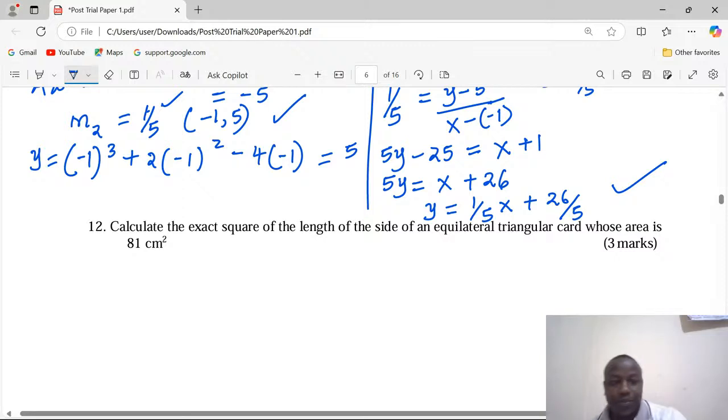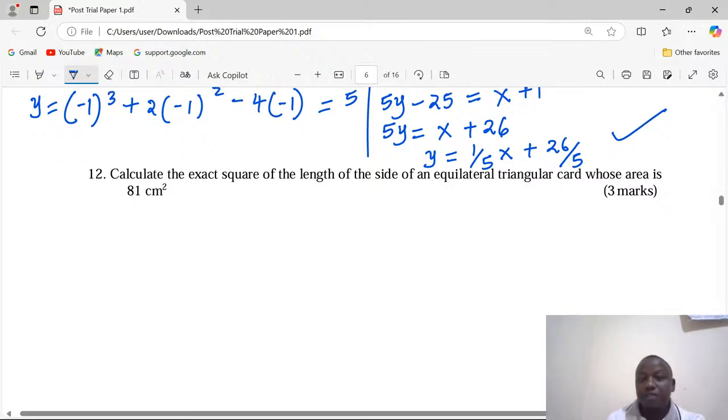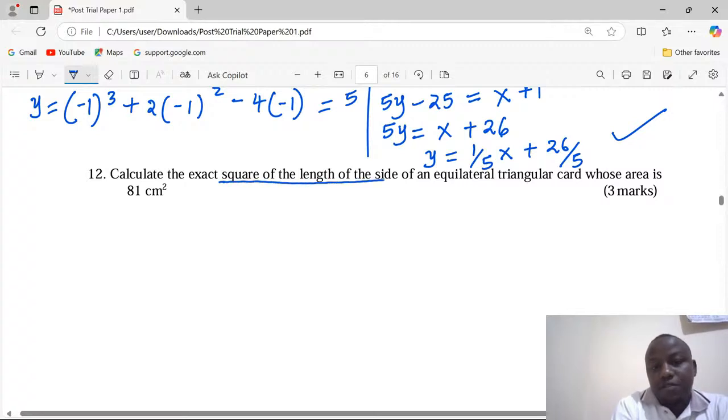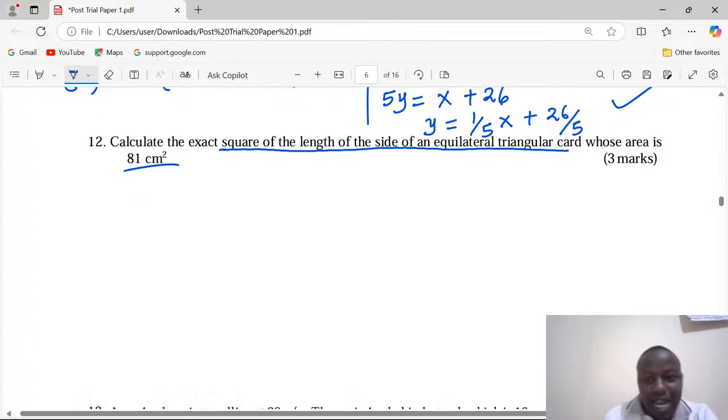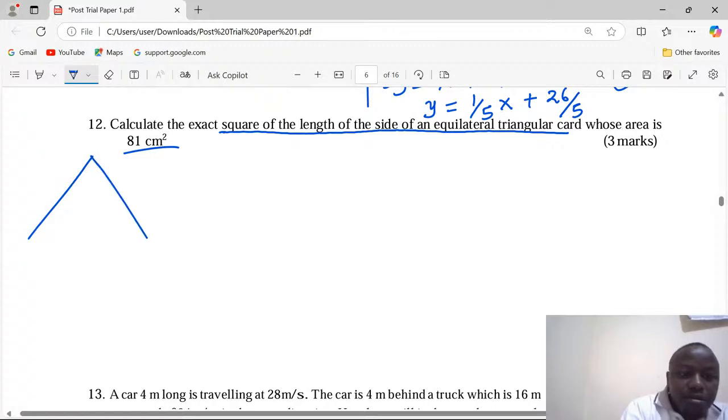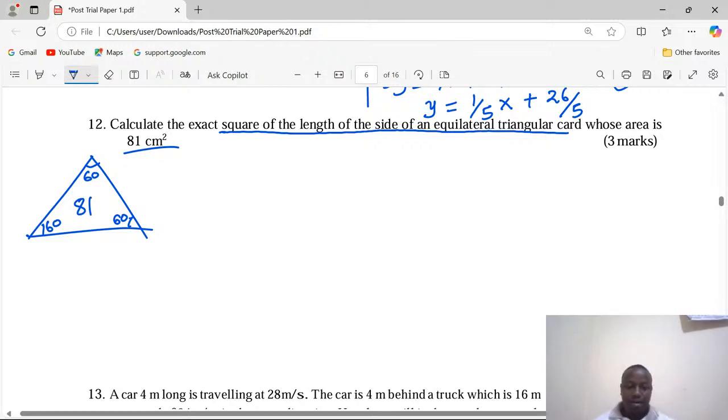Calculate the exact square of the length of the side of an equilateral triangular card whose area is 81. So there is a triangular card here, equilateral, which means 60, 60, 60, and the sides are equal. The area is 81. Area being 81, we can now express what we need to get.